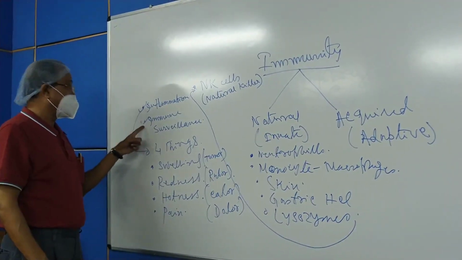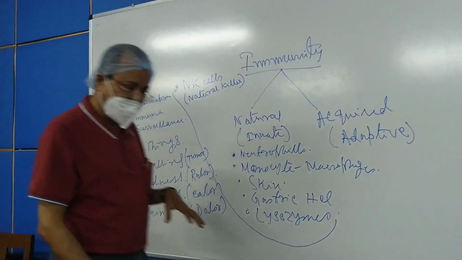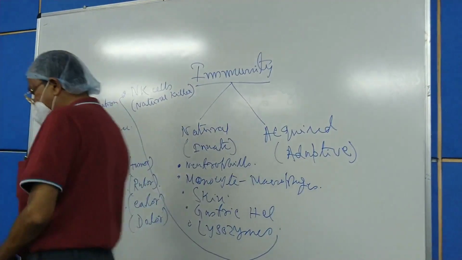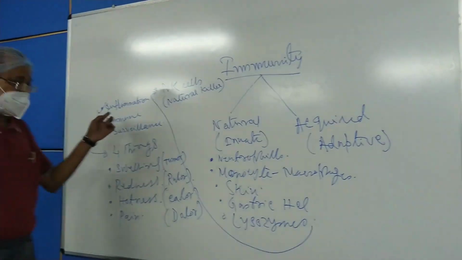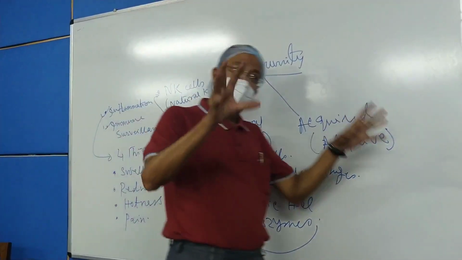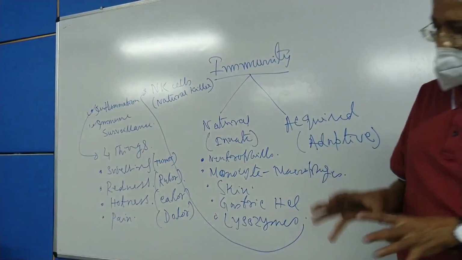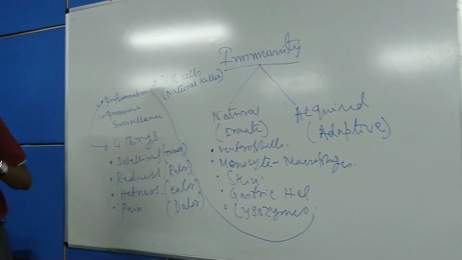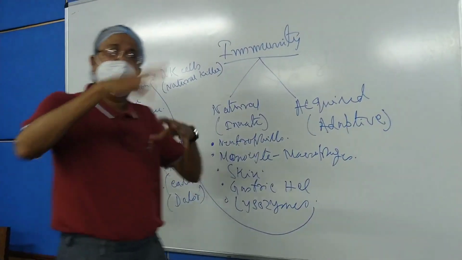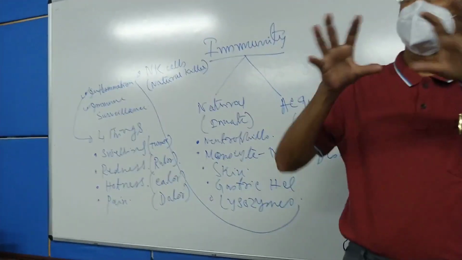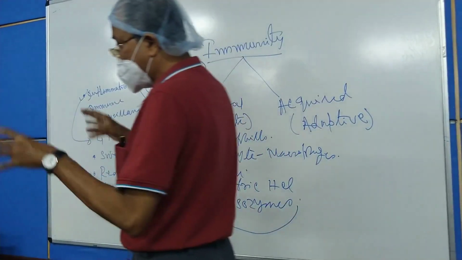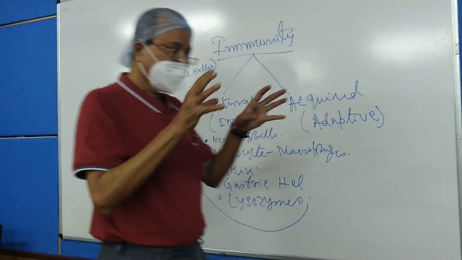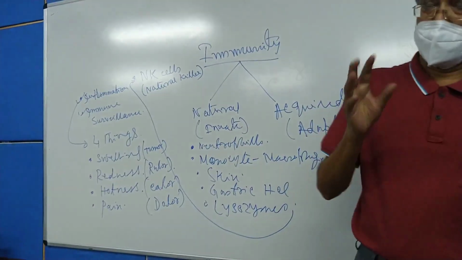Then the second one comes, the immune surveillance. This terminology is a bit difficult for you, but still I will make it clear as far as practicable. Immune surveillance means the immune cells in our body, right from the neutrophil, right from the monocyte macrophage system, right from the different varieties of lymphocytes, they are always hovering in our circulation or in the tissues to see whether there is any defect in the tissue or the organ.